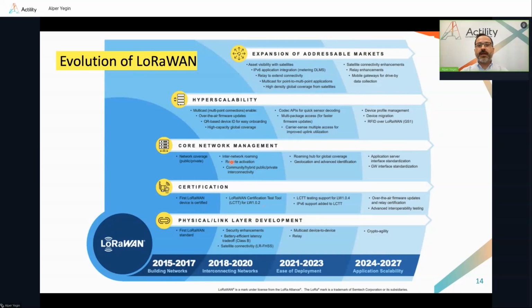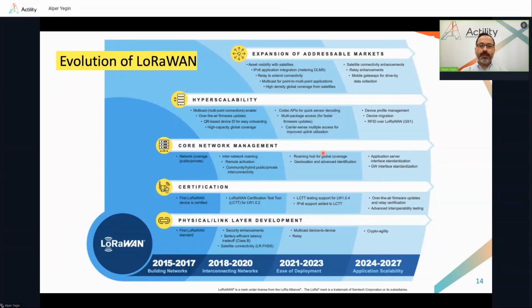The third work stream started when we wanted to decompose the network. Instead of treating the network as a monolithic entity, we realized the need to split it into the so-called network server, join server, and application server, and start defining the interoperable APIs among them in order to enable features like roaming and also activation. And that gave birth to the so-called backend specifications. And the roaming eventually evolved to even support a roaming hub, and we keep pushing forward on that work stream as well.